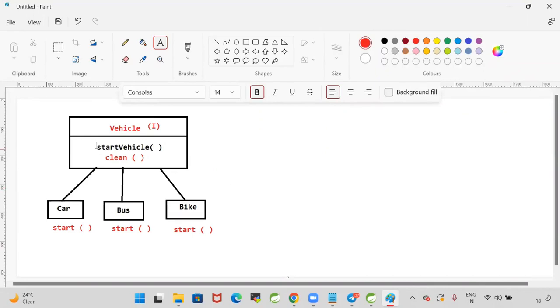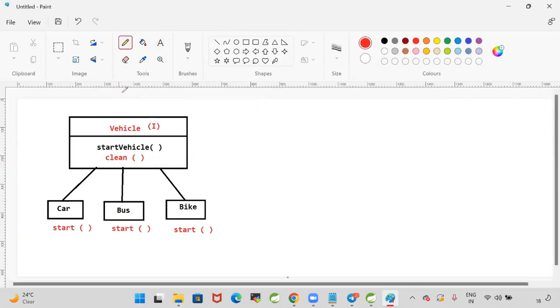Earlier, there was only one abstract method. My classes are implementing that abstract method. But today, as per the new requirement, I have added a new method in the interface. When I add a new method in the interface, all these three classes' compilation will fail. Is it supporting the new functionality? No.